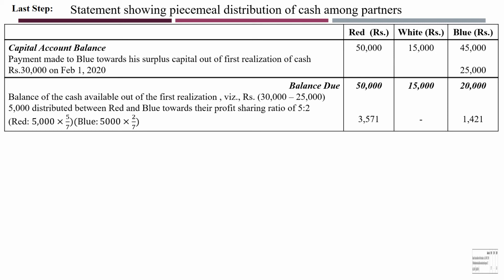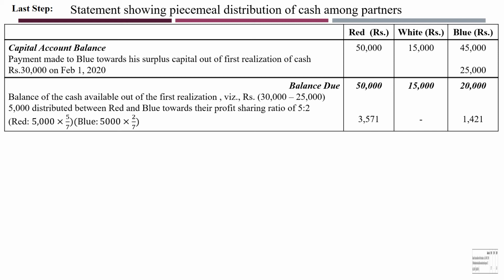Okay, now in the first stage of realization, what is the total amount realized? 20,000, 30,000. Out of 30,000, how much is paid? 25,000. Now what is the balance left here? 5,000. That balance of 5,000 should be distributed between only Red and Blue because they have surplus now. It should be distributed between them according to the 5:2 ratio. So 3,571 and 1,429. I have shown the working note here.